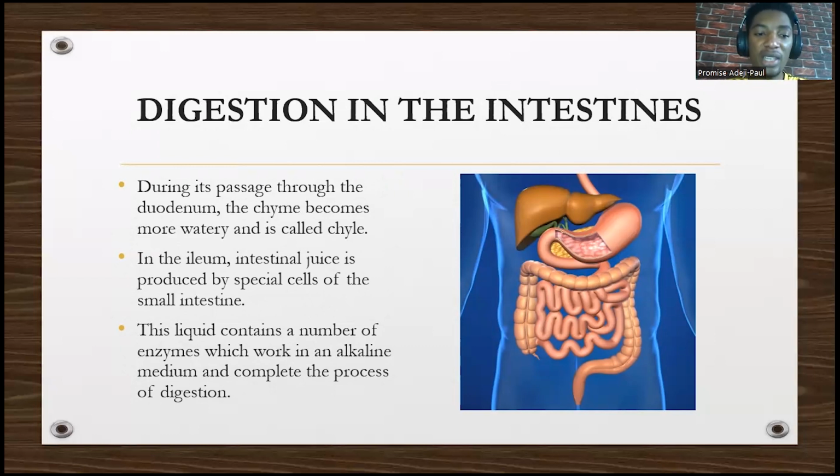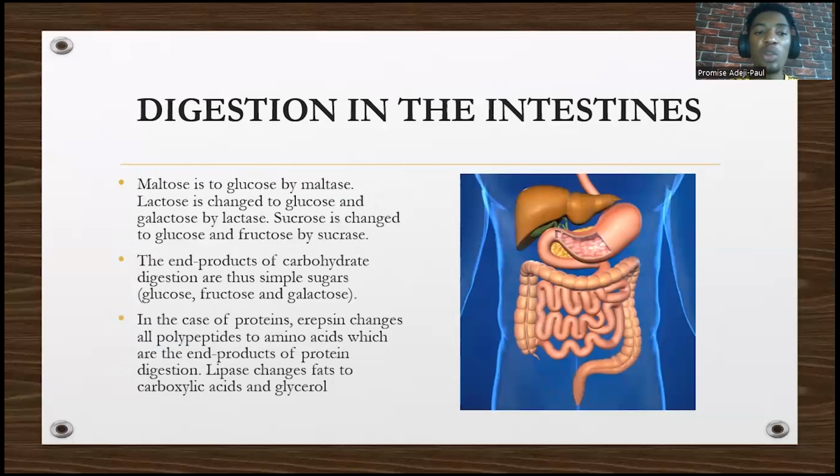So in the ileum, the intestinal juice is produced by special cells of the small intestine. This liquid contains a number of enzymes that work in an alkaline medium and complete the process of digestion. So maltose is what?